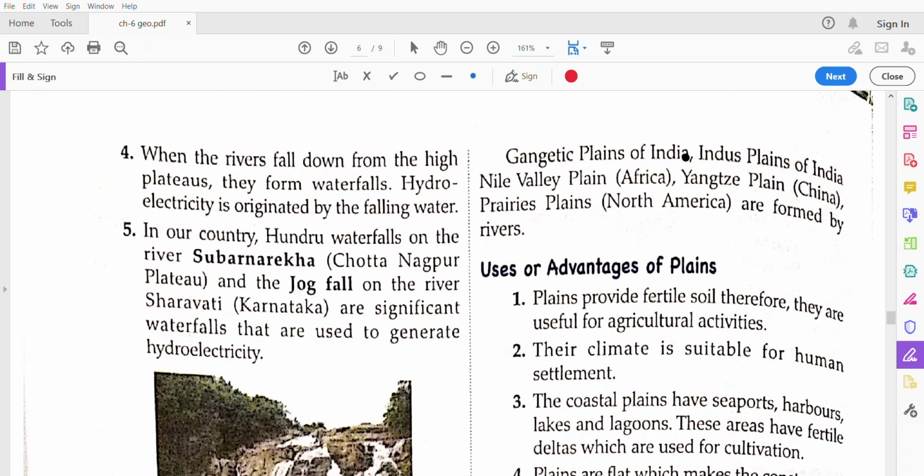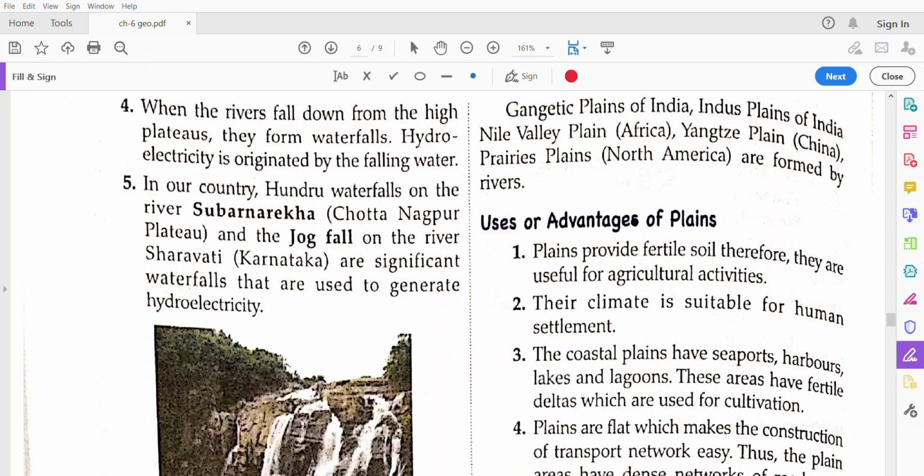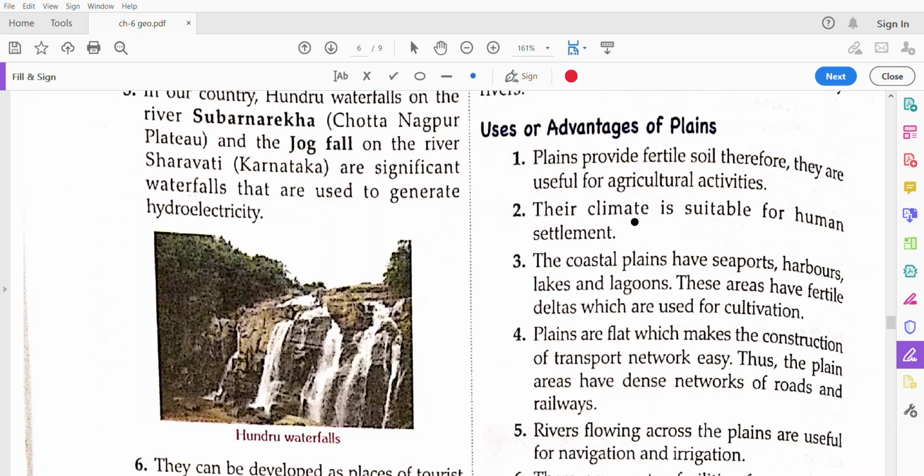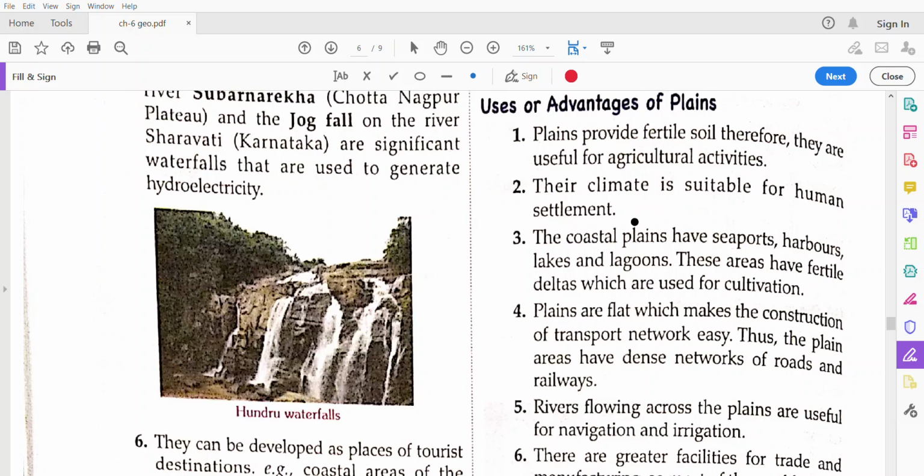The Gangetic Plains, the Indus Valley Plains in Pakistan, the Nile Valley Plains in Africa, the Yangtze Plain in China, and the Prairie Plains in North America. These are the plains that are formed by the rivers. Now the advantages of plains. Plains are very fertile, having fertile soil and good for agriculture because they are flat, and their climate is suitable for human settlement.